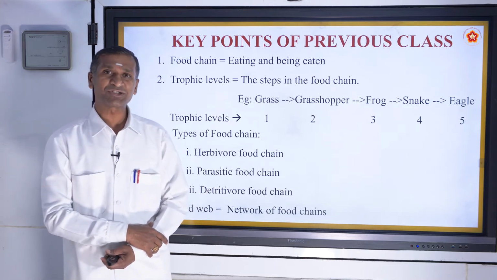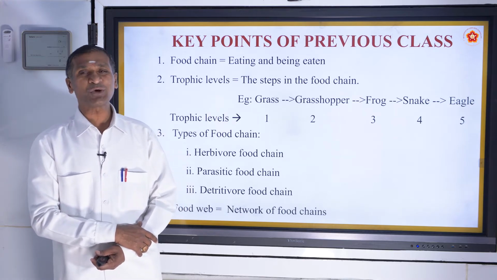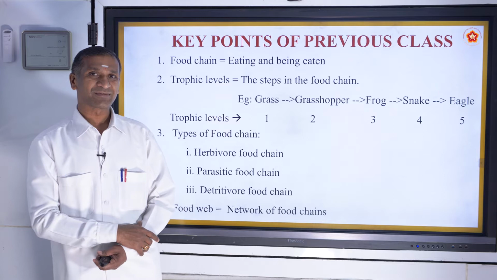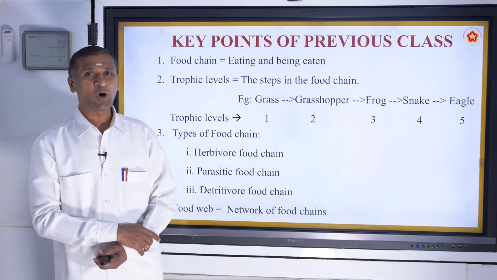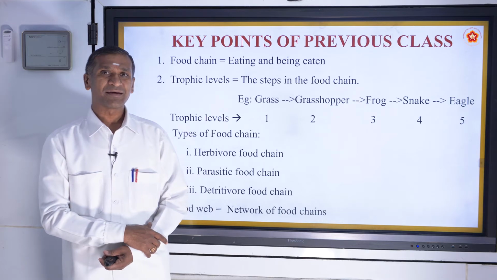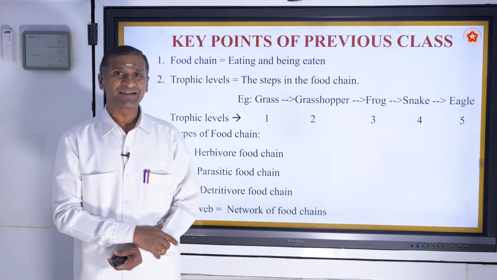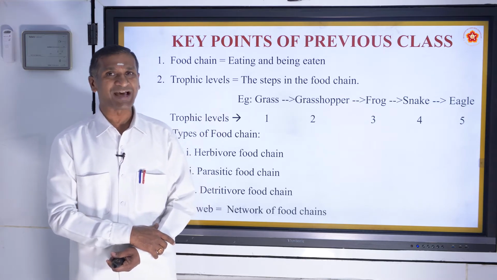We further understood food web, which is nothing but a network of food chains. Dear students, above all, if the food chain and food web are functioning well, then the ecosystem is balanced also.